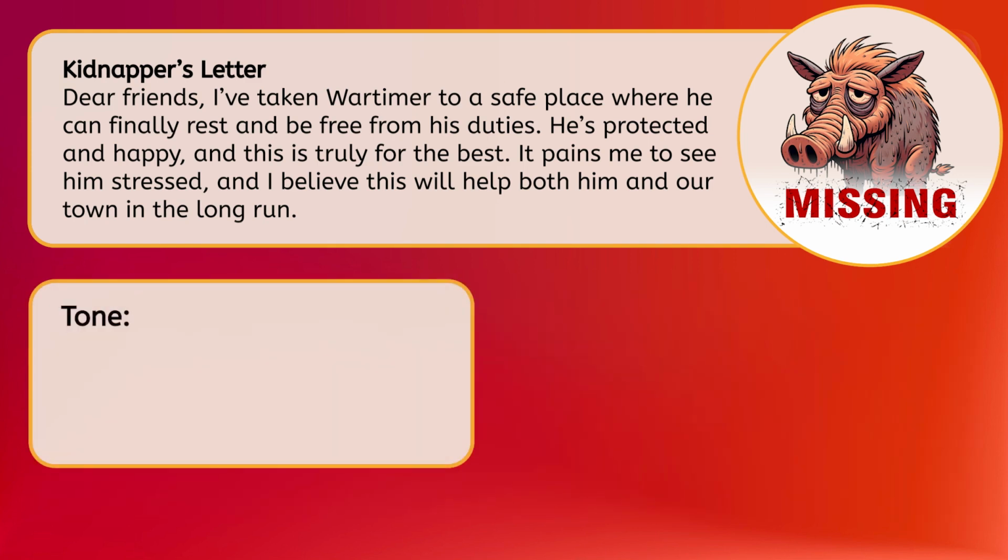Word choices like "dear friends," "safe place," "finally rest," and "protected and happy" all sound caring and warm. The phrase "truly for the best" is reassuring, and "it pains me" shows the writer feels concern for Mortimer. All throughout, the writer uses commas to give each sentence pauses, which creates a reassuring, soothing tone.